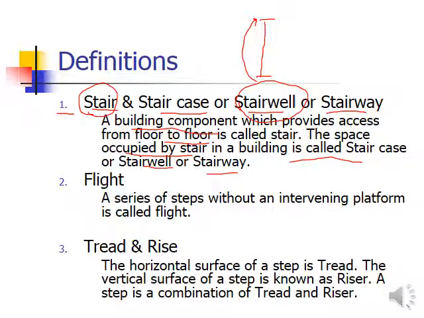So you need a certain space in height, a certain space in width, and a certain space in back and length. In this way, the 3 dimensions are needed to design or specify the space occupied by the stair, that is called a stairwell or a stairway.